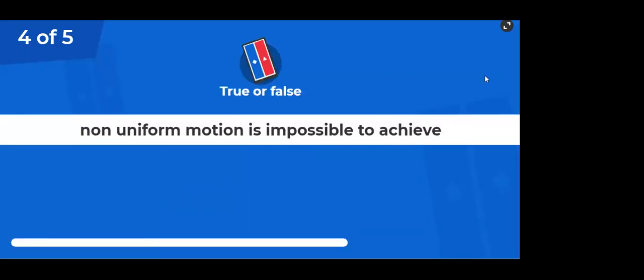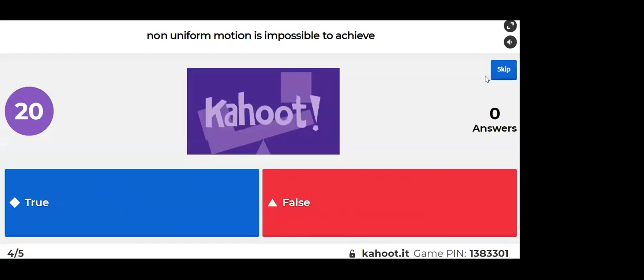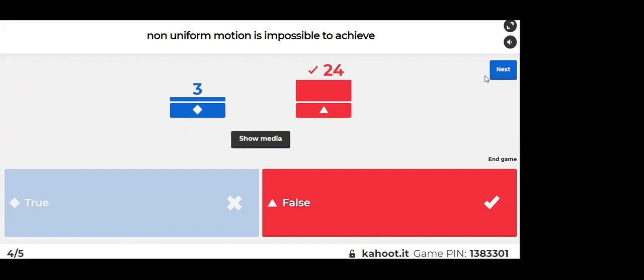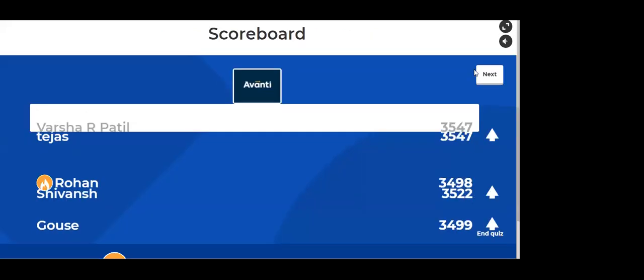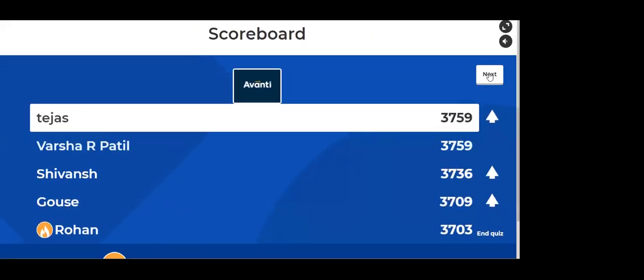Non-uniform motion is impossible to achieve. Tell me. It is obviously false, right? Okay, next.